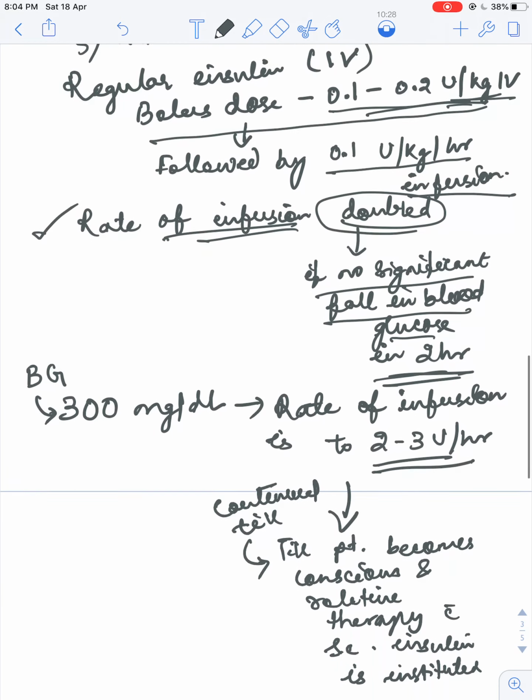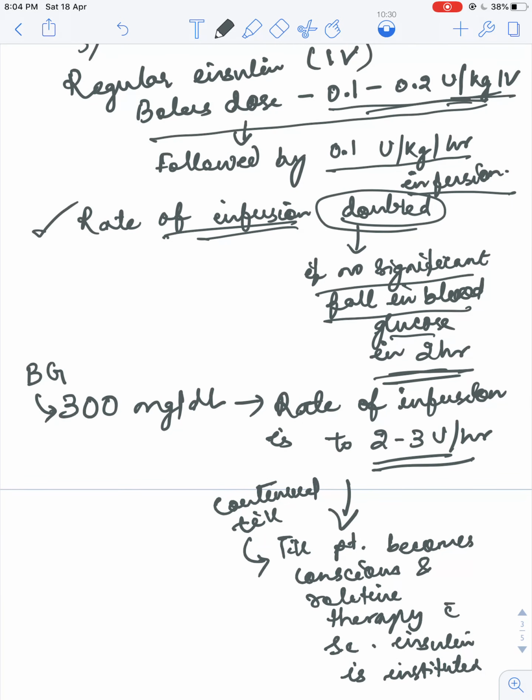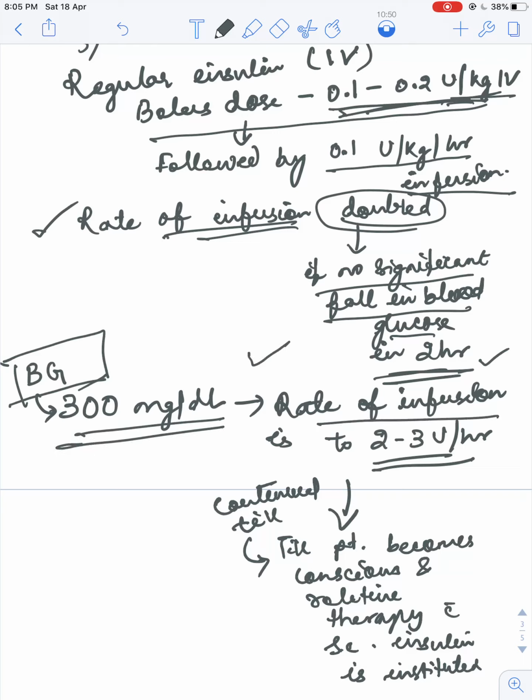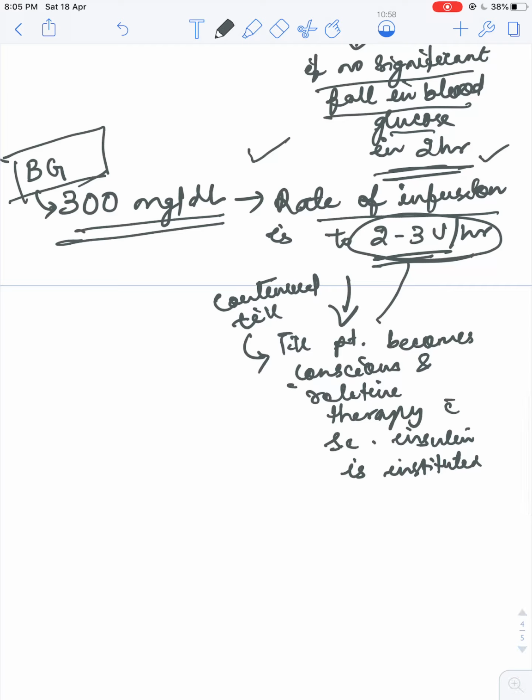So once again I am going to repeat. The regular insulin is given at a bolus dose of 0.1 to 0.2 unit per kg IV, followed by 0.1 unit per kg per hour infusion, and the rate of infusion is doubled if no significant fall in blood glucose is there within 2 hours. When blood glucose reaches 300 milligram per deciliter, the rate of infusion is reduced to 2 to 3 units per hour, and it is continued till the patient becomes conscious, and routine therapy is instituted with subcutaneous insulin.